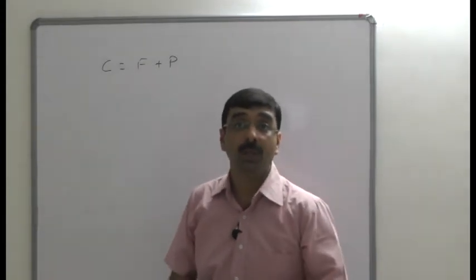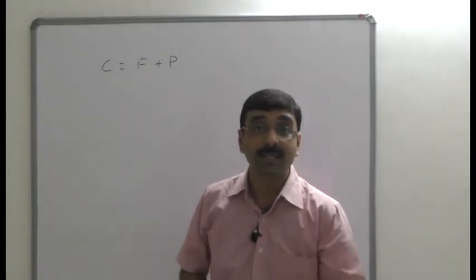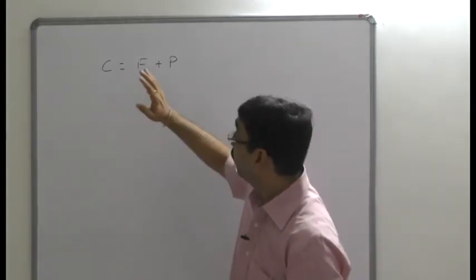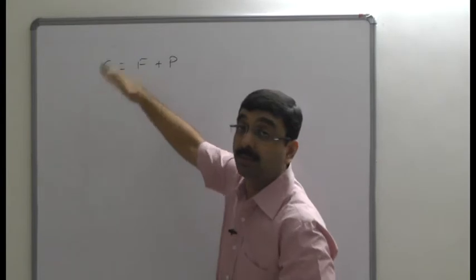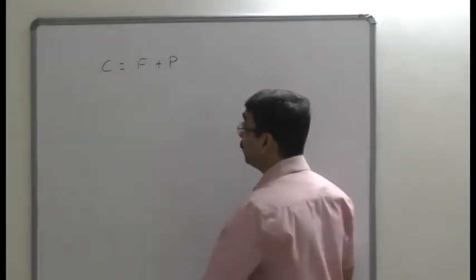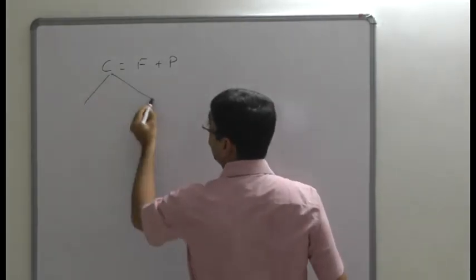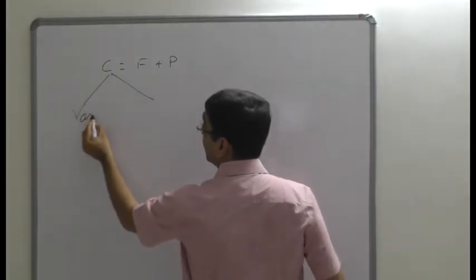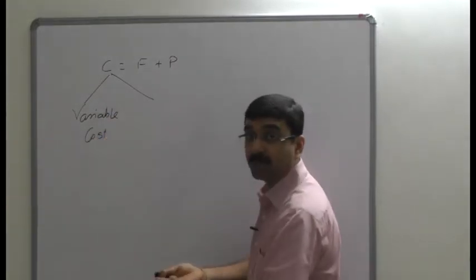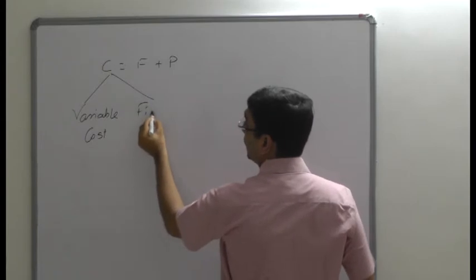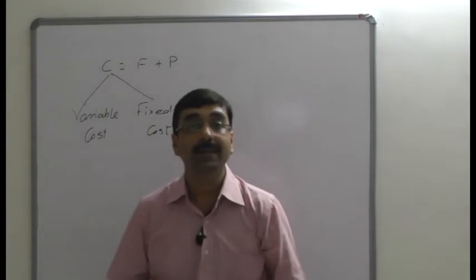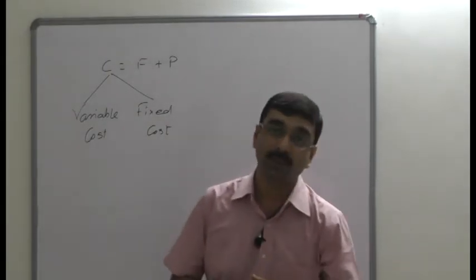Excess of contribution over the fixed cost is known as the net profit or net margin. So here, the contribution over and above the fixed cost is actually the profit received. To understand the process of marginal costing, we need to understand these two features and ideas: one is variable cost and the other is fixed cost.